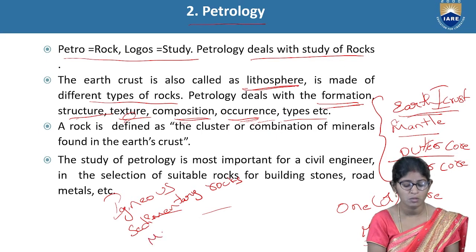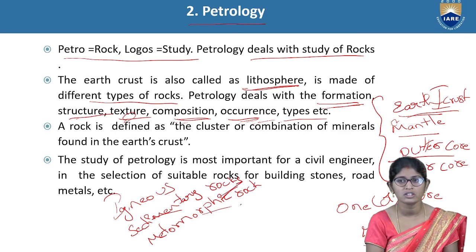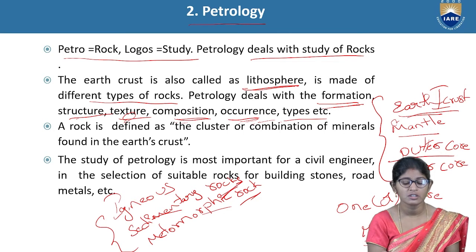Third one is metamorphic rock. These three are the types of rock. We will discuss them briefly in the next topic, where we classify the types.